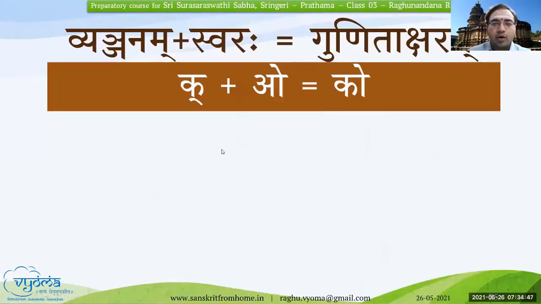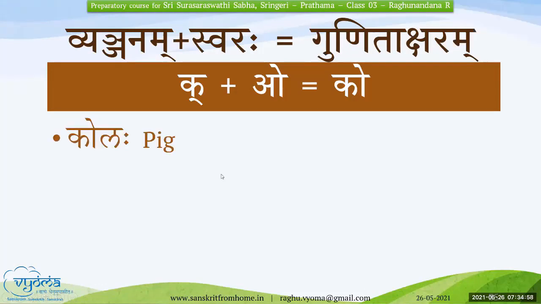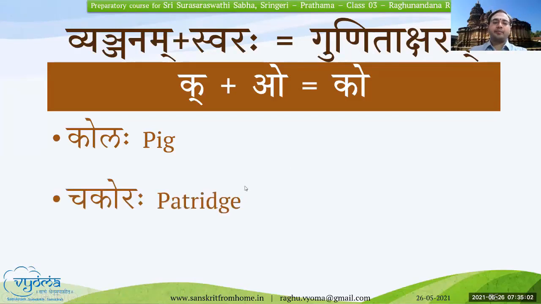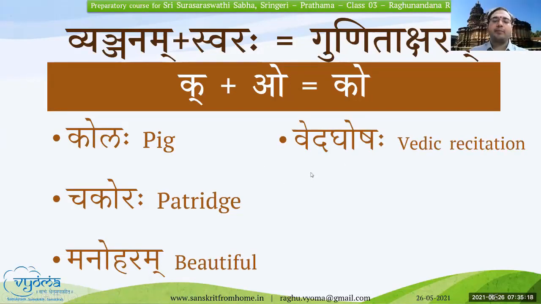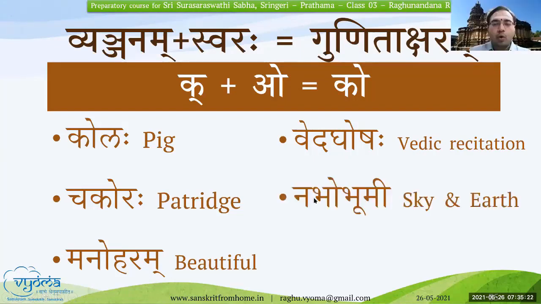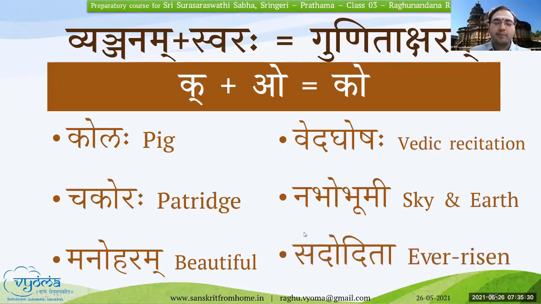K plus o, ko. Kolaha, Chakoraha, Manoharam, Vedaghoshah, Nabho Bhumi, Sadodita.